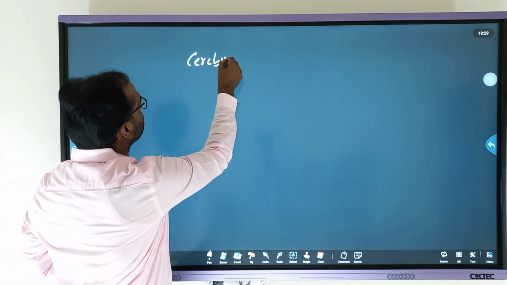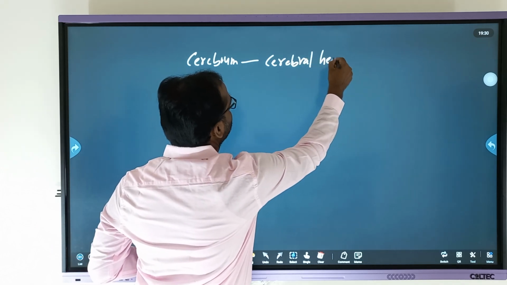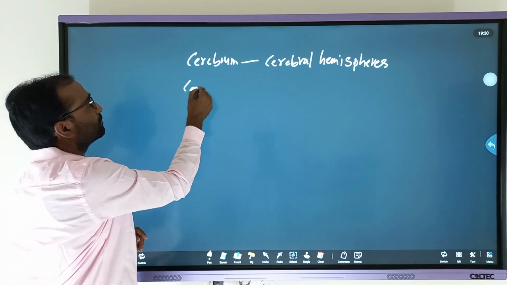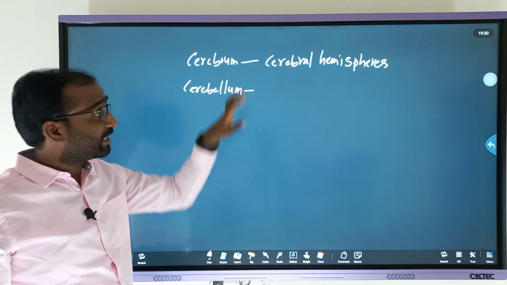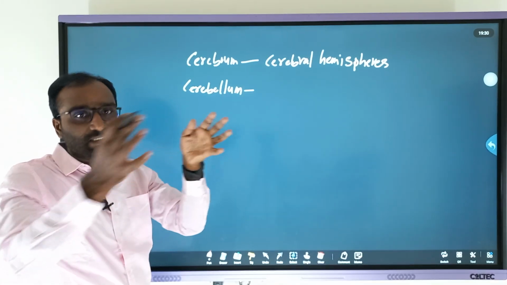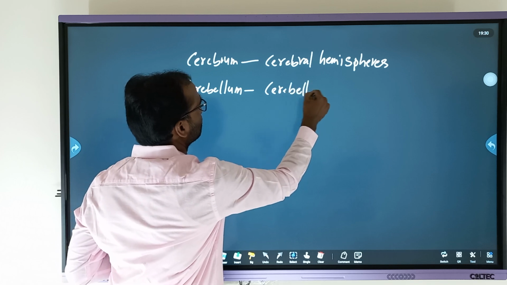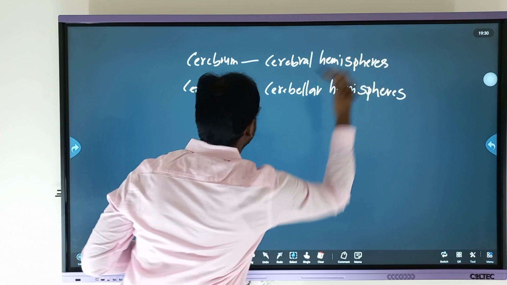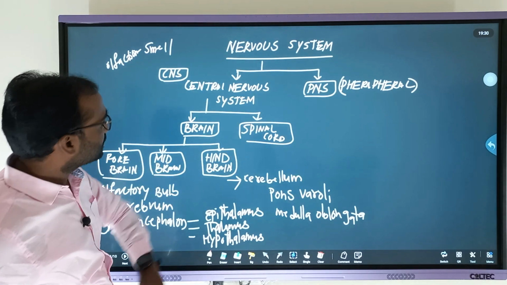The cerebrum has cerebral hemispheres, and the cerebellum has cerebellar hemispheres. Hemispheres are common, but the terms we use here are cerebrum with cerebral hemispheres, where the two partitions are separated, and cerebellum with cerebellar hemispheres. Right? Clear now?